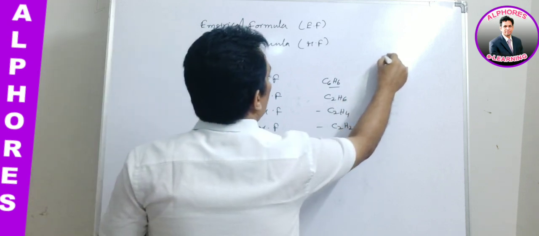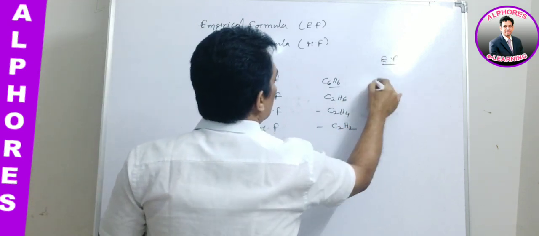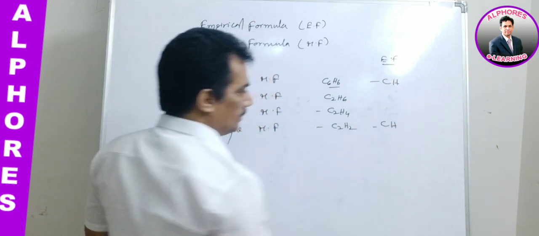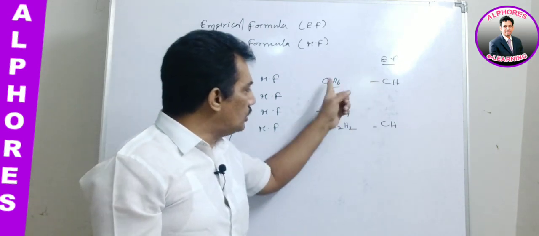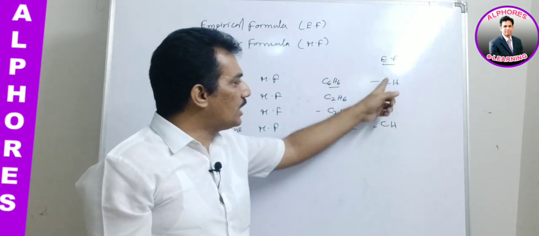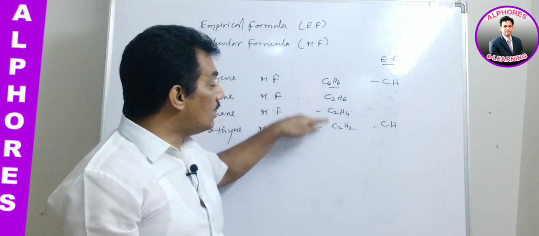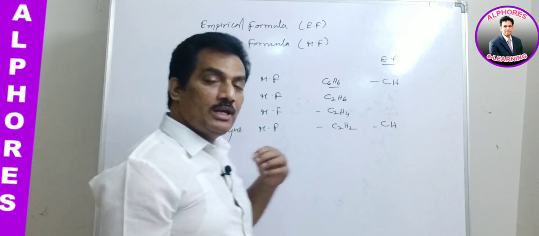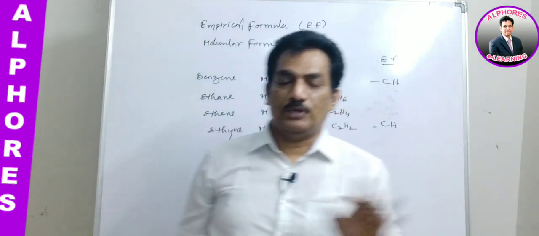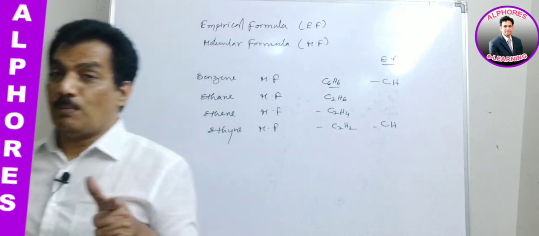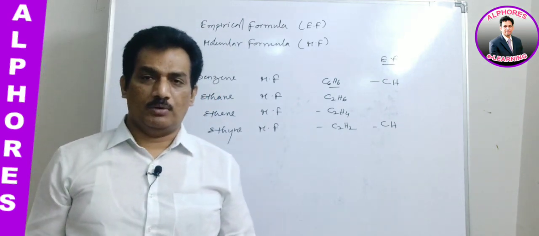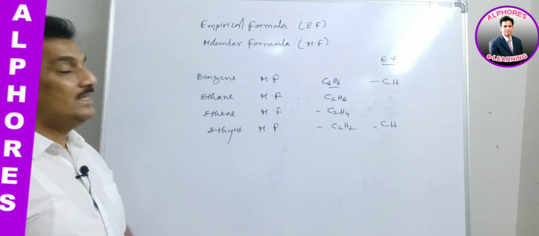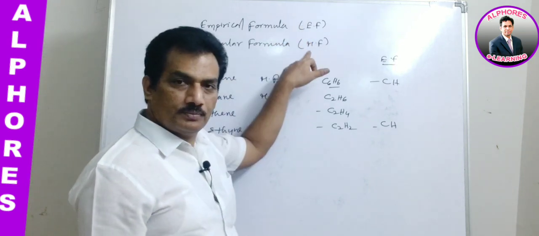Just observe that the empirical formula for these different compounds is CH, and for this one also CH. Both these compounds have the same empirical formula, but their molecular formulas are different. Clear? That means from the empirical formula alone we can't guess what the compound is, but from the molecular formula we can easily guess what the compound is.